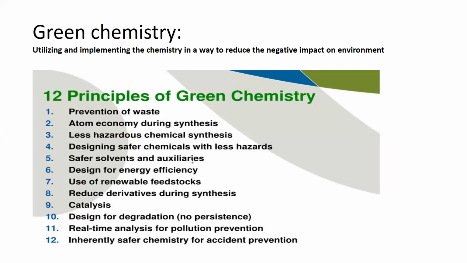Once we have used these solvents and auxiliaries, we discharge them directly into the environment, right? The fifth principle states that we should try to use safer solvents and auxiliaries, so that whenever these solvents and extractants go into the environment after use, they are safer for the environment. So this is the fifth principle of green chemistry.